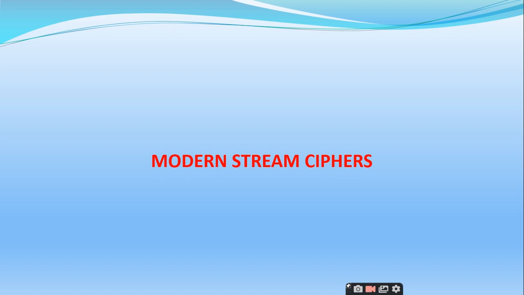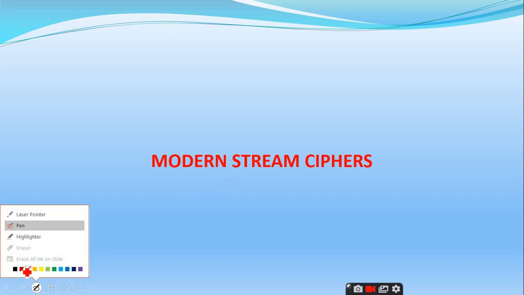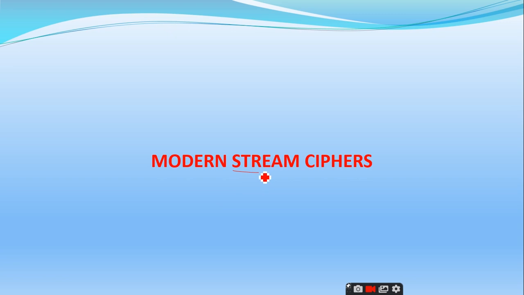Can anybody tell me what you mean by the stream? What do you understand by the term modern stream ciphers? Flow of data, sir. So we call the flow of data a stream. In the modern stream ciphers, can anybody give me examples of modern stream ciphers? We have discussed in the earlier sessions. At least tell me where we are going to apply these stream ciphers. Application area.